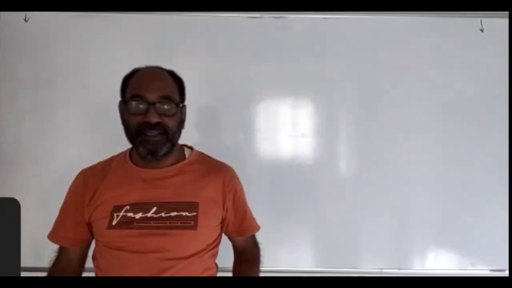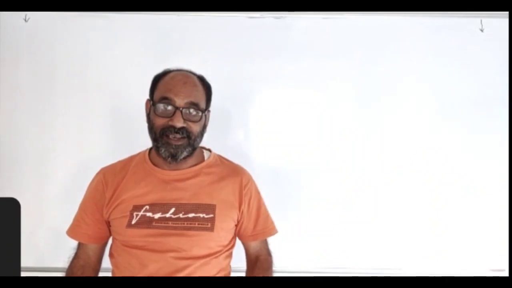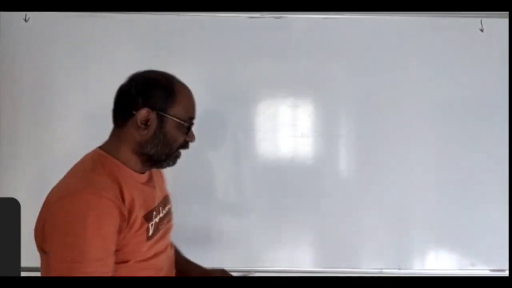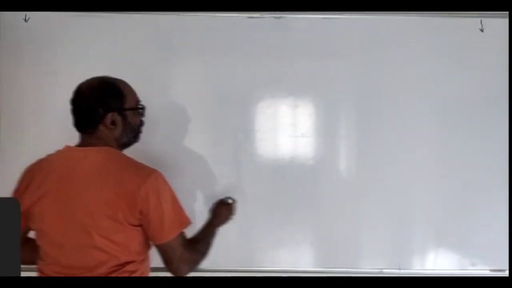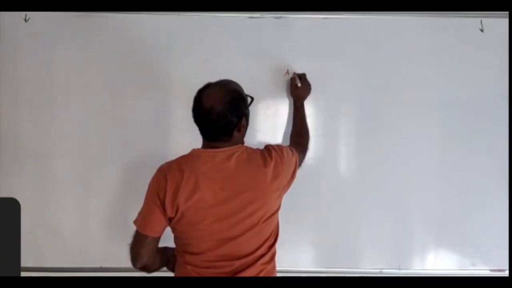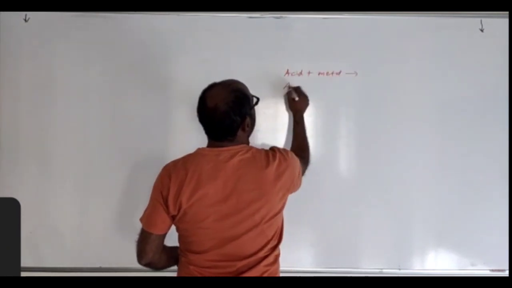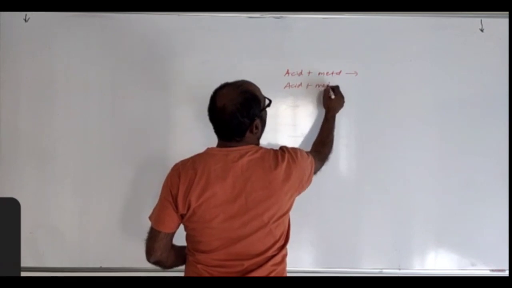Now, chemical properties of acids. This I have been discussing and asking the question, and even in the board examination, it's going to be there. Acid reacts with, first, acid plus metal. Acid plus metal oxide.